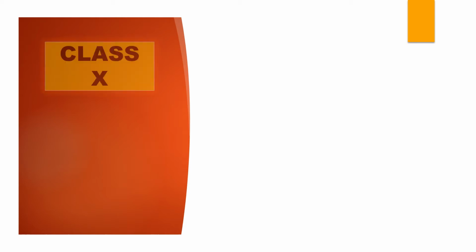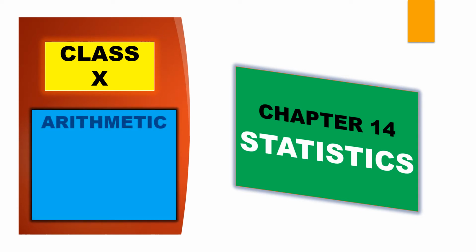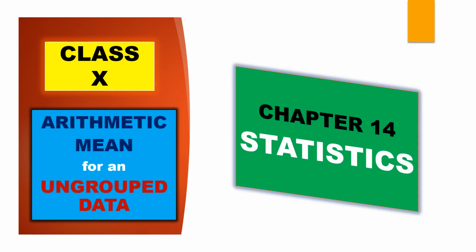This video is for 10th class, chapter 14, Statistics. In this video, we are going to learn the formula of arithmetic mean for an ungrouped data. In this video, I provided some examples. Please go through them, and each example is different from one another. These examples are based on the examination point of view.